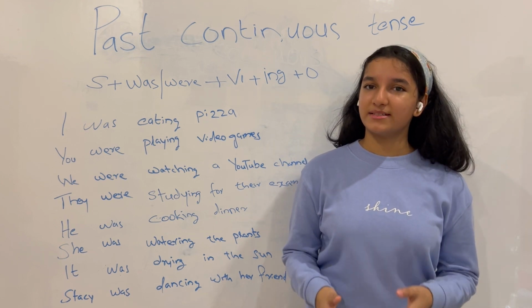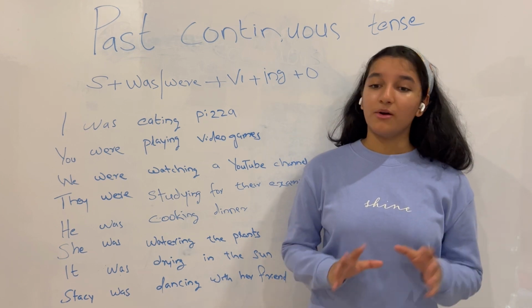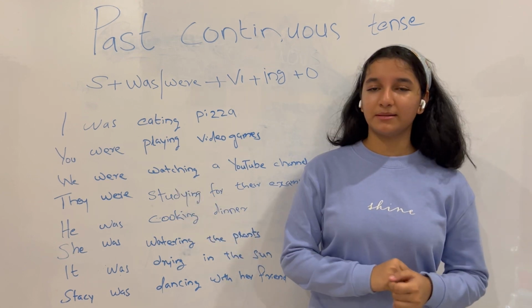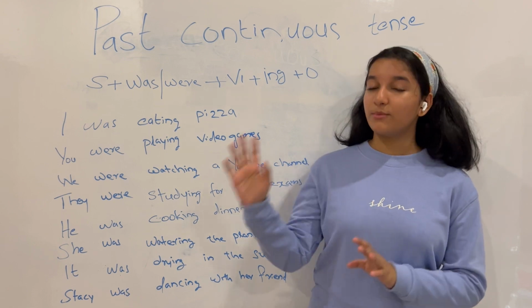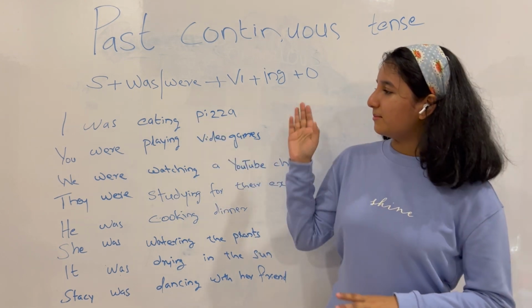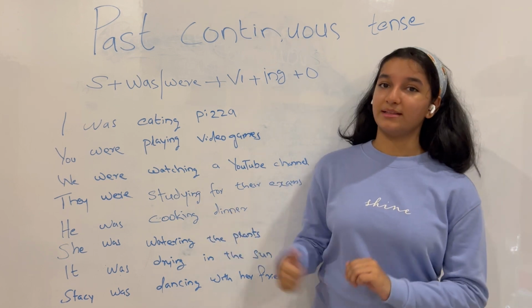Today I'll be explaining past continuous tense. Past continuous tense is used to describe an event or an action that was happening in the past. It's no longer happening in the present or going to happen in the future. It was happening in the past. Now we can see, I was eating pizza. It's an action that was happening in the past.